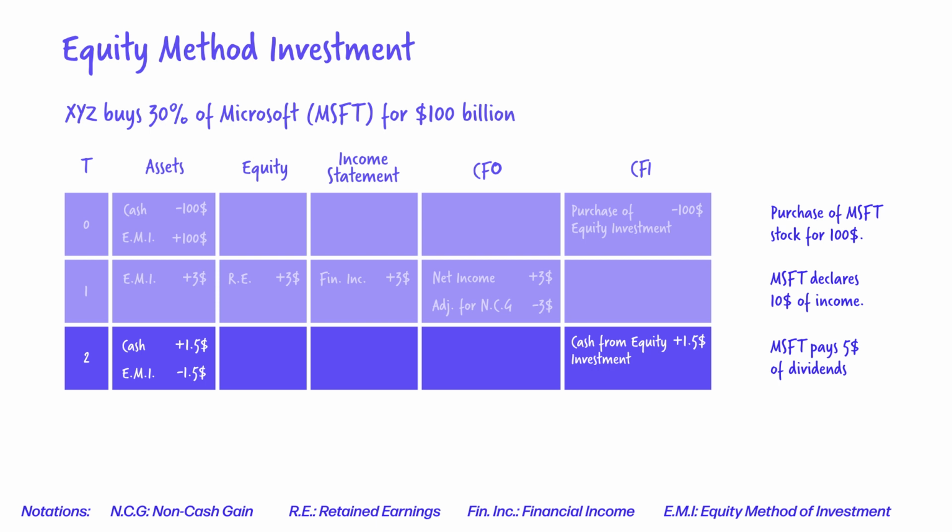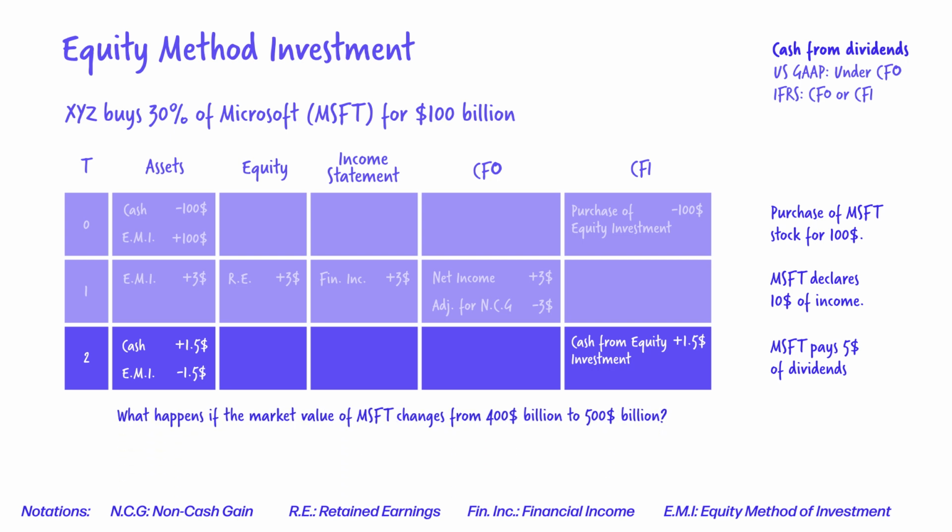Again, the treatment between IFRS and US GAAP is different. IFRS gives us the choice to classify dividends as operational or investment cash, while in the US it is classified as operational cash. It makes sense that dividends from our equity investee do not result in wealth. Imagine you're a family and your sister gives you cash. As a family, you're not richer. You have more cash, but your sister is poorer. So the net wealth of the family is the same.